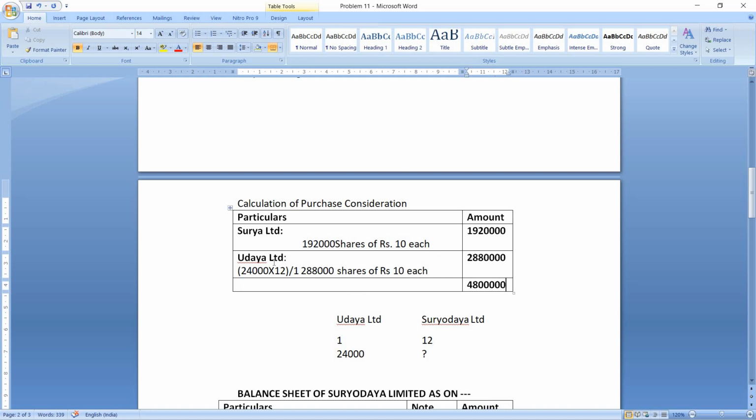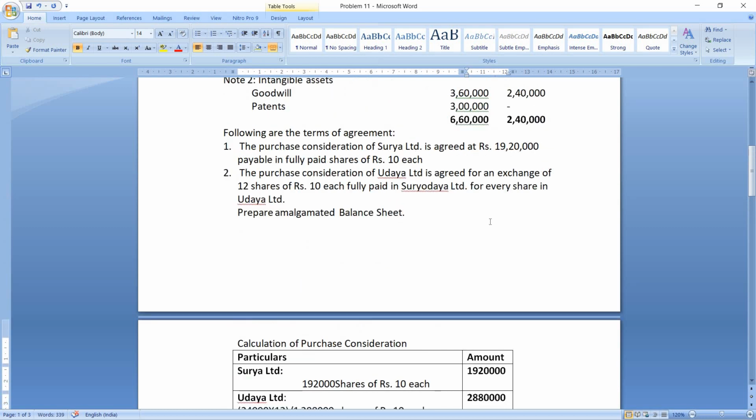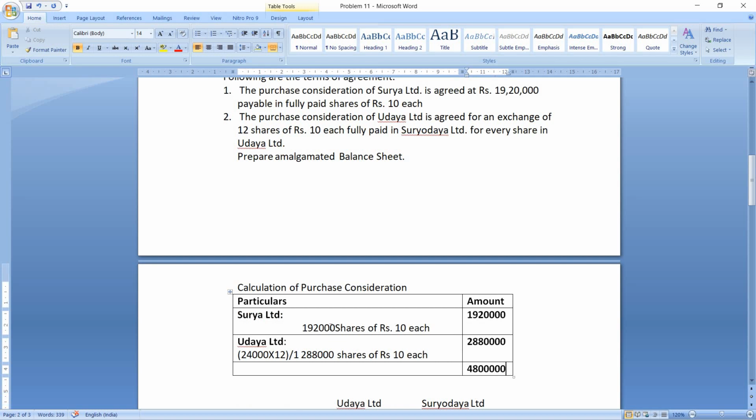Now why have we not made use of the net assets method? Because clearly the terms of agreement are given wherein it is mentioned how the purchase consideration is to be calculated. So for Surya Limited, we have made use of the lump sum method of purchase consideration, and for Uday Limited, we have used the shares exchange method of purchase consideration as per the terms of agreement.